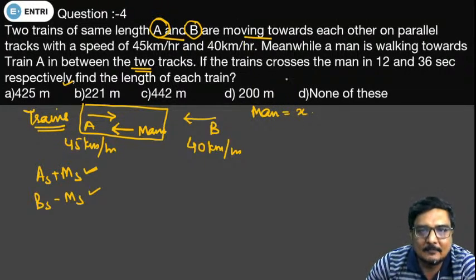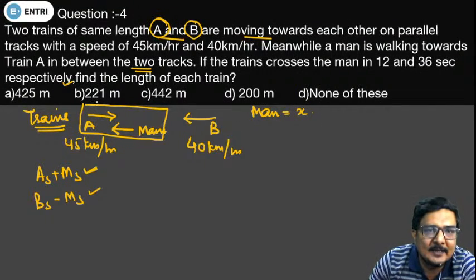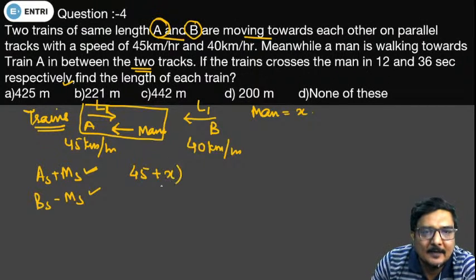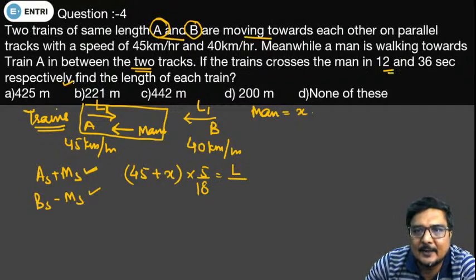So the distance will be the same. The length of this particular train is L1, and the length of this particular train is also L1. If we are considering the case of train A and the man, the speed of the train is 45 plus the speed of the man, multiplied by 5 by 18 so that the unit gets converted, and the length of the train, and it is crossing the man in 12 seconds.